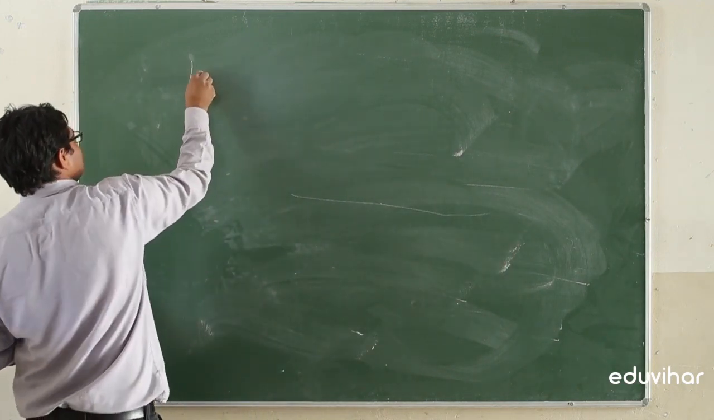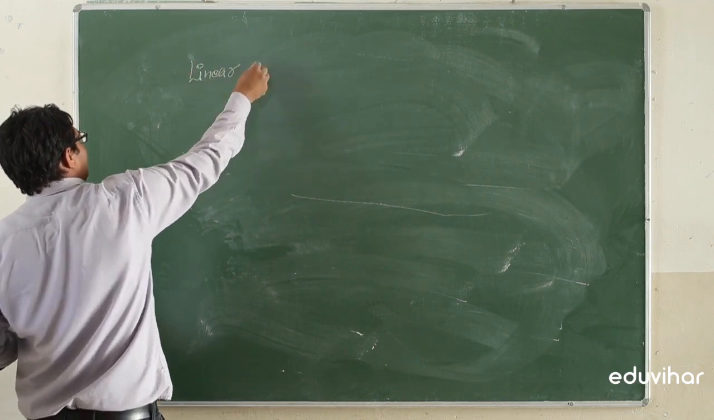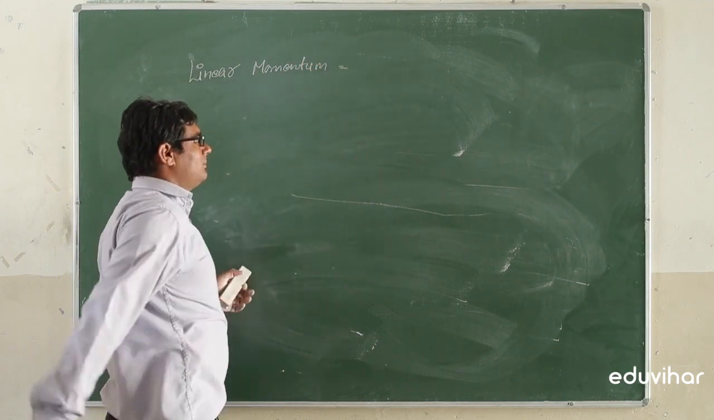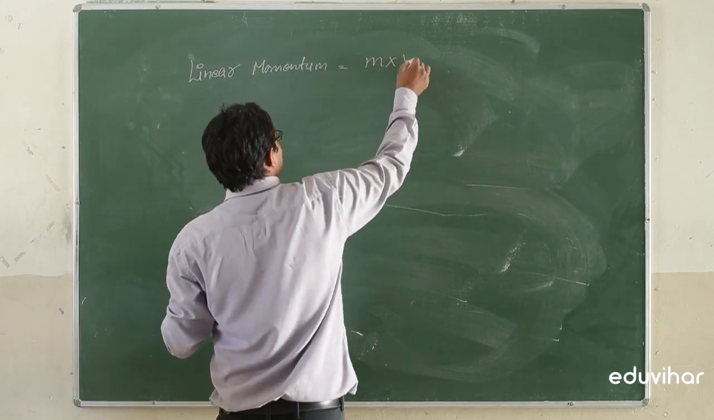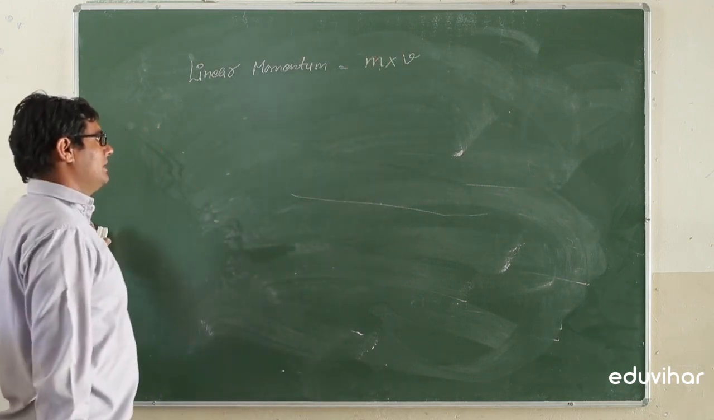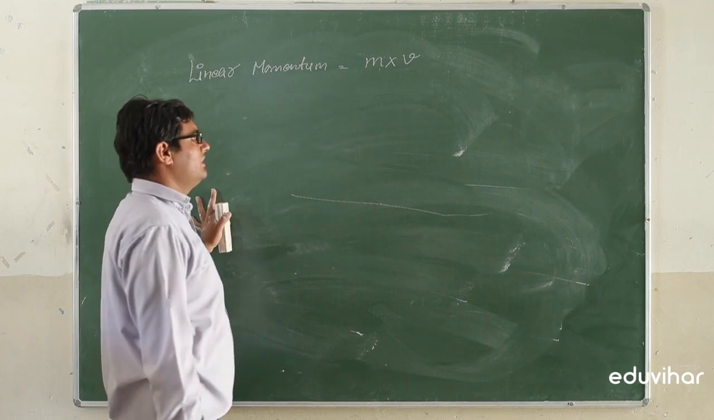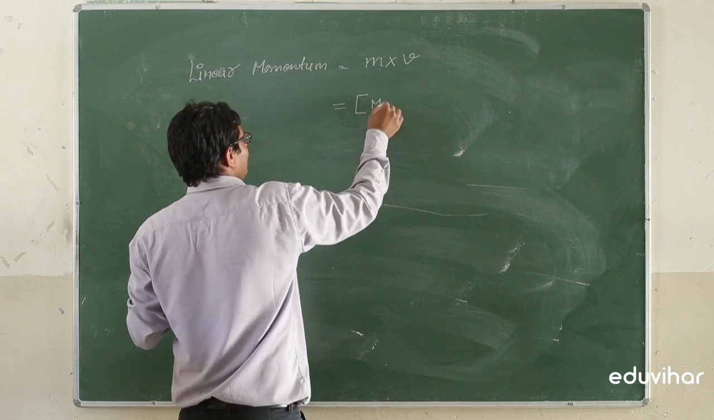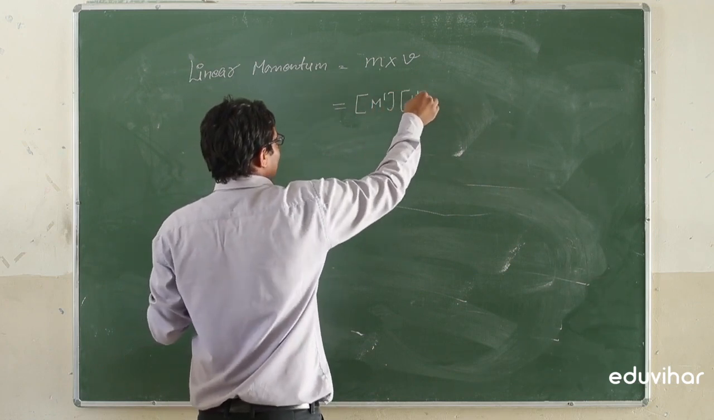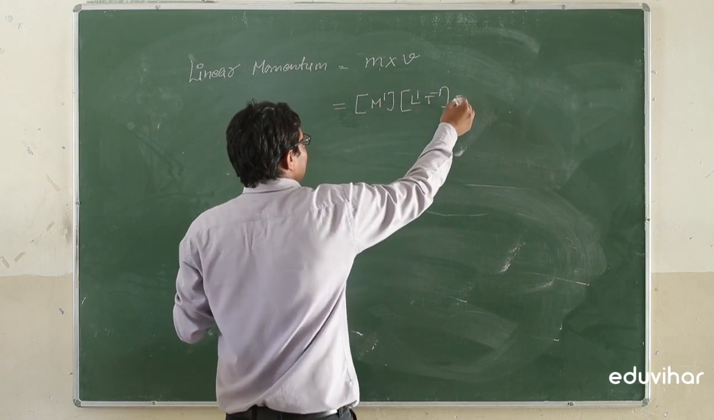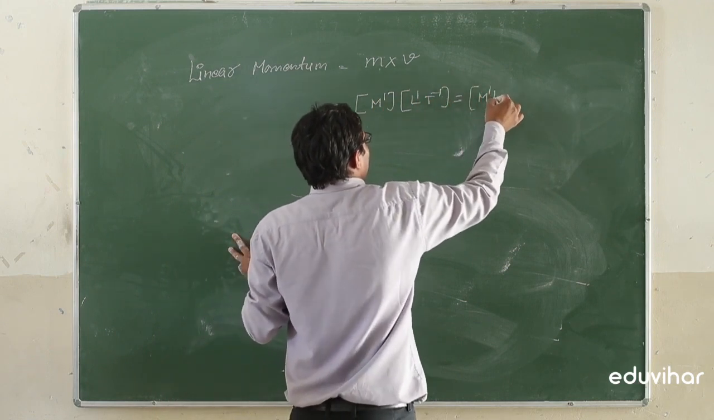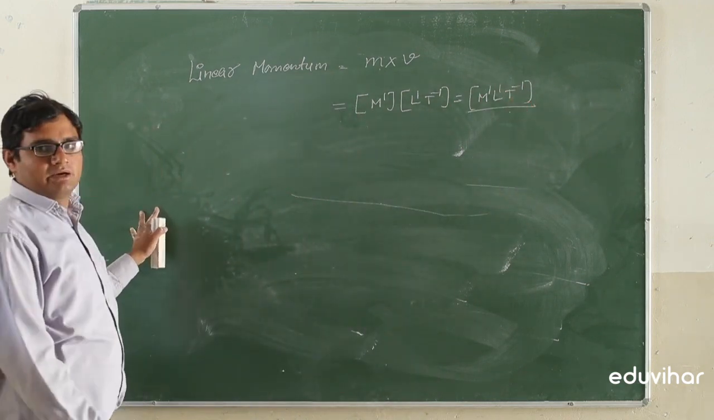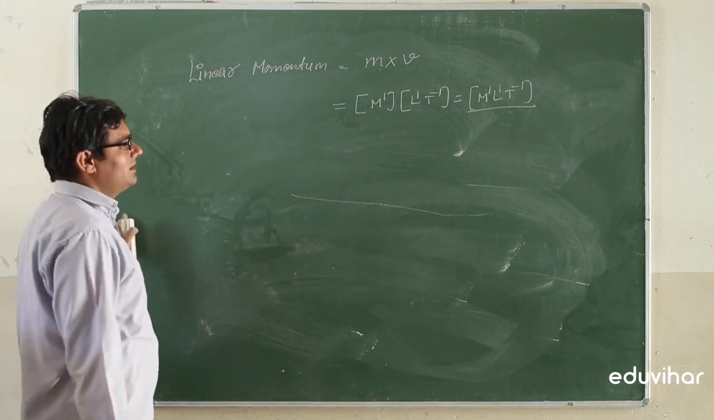Linear momentum is the product of mass and velocity. It is denoted by P. P is equal to m into v. The dimensional formula for the linear momentum is M1, velocity L1 T minus 1. So dimension is M1 L1 T minus 1. The dimensional formula for the linear momentum is M1 L1 T minus 1.